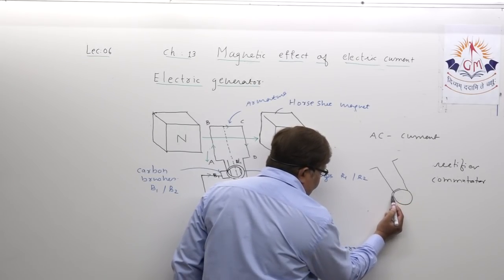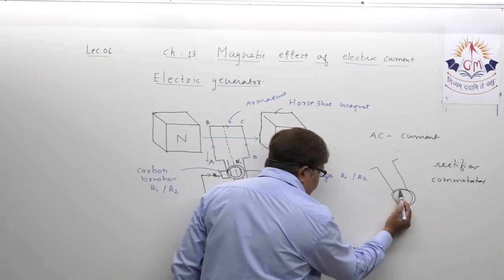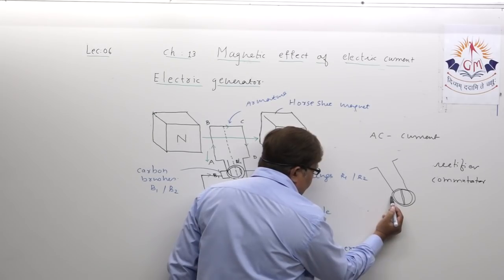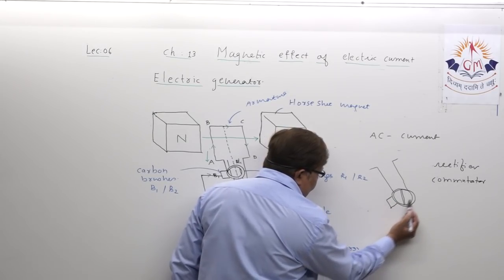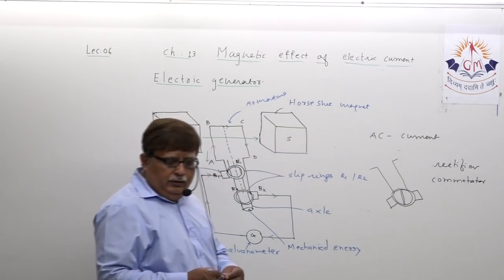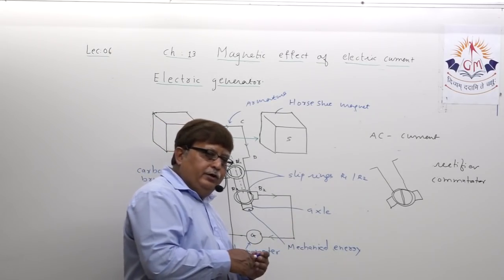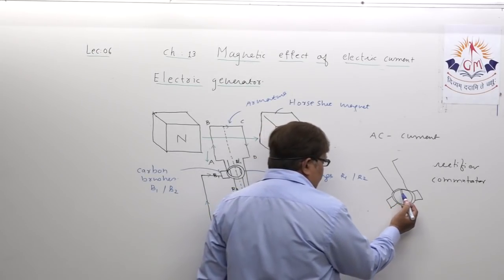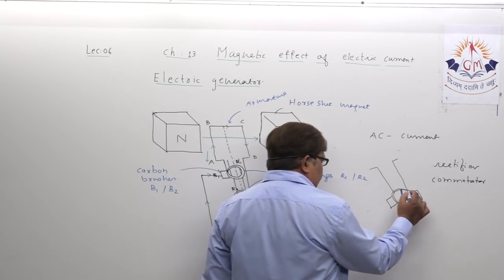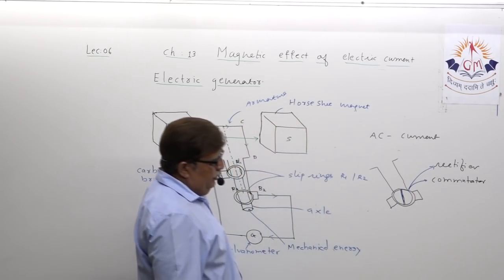And this one slip ring which I am showing now is actually divided into two halves by an insulator, and here are two carbon brushes which remain in constant contact with the slip ring. Such an arrangement which we have shown here is known as a rectifier or commutator arrangement.